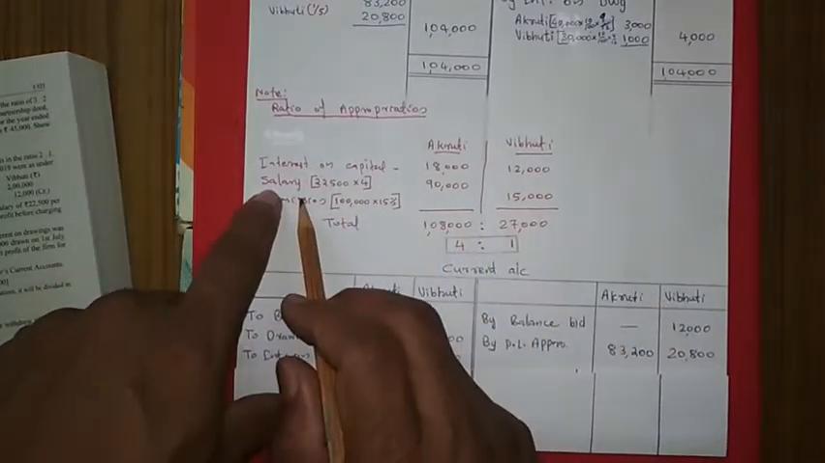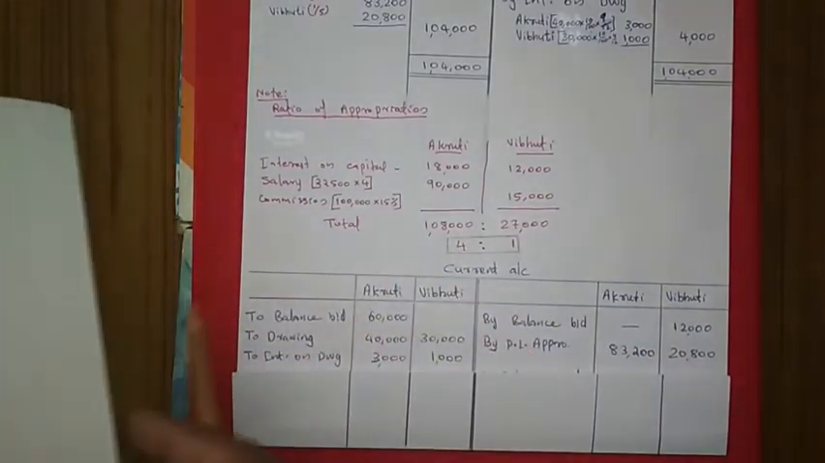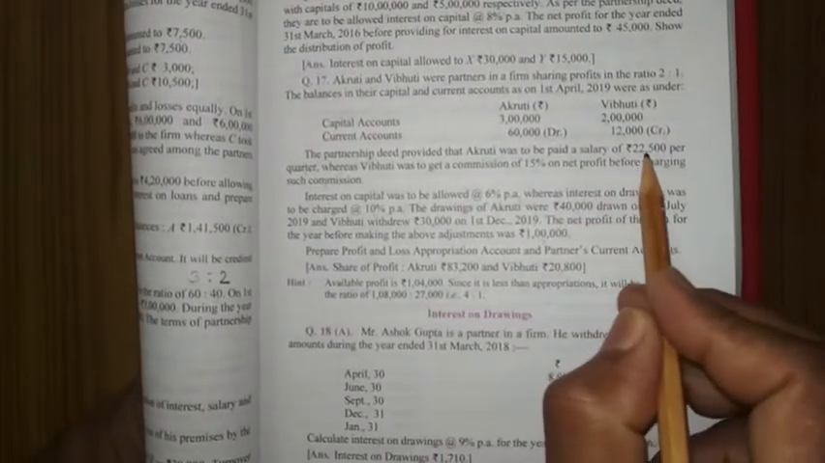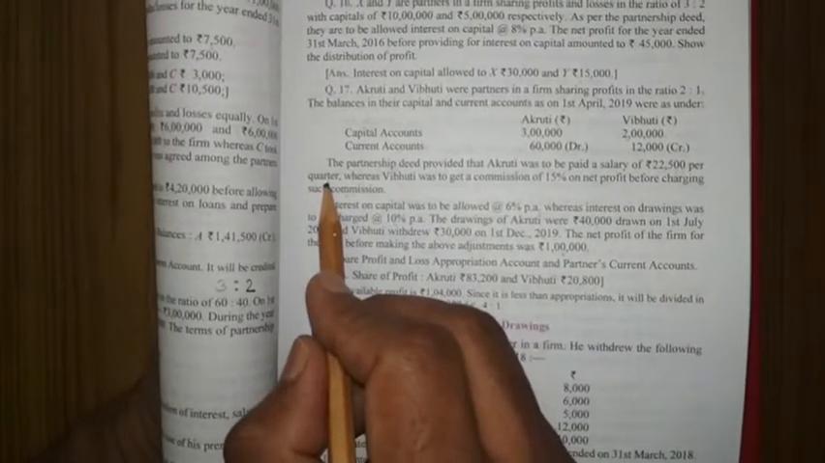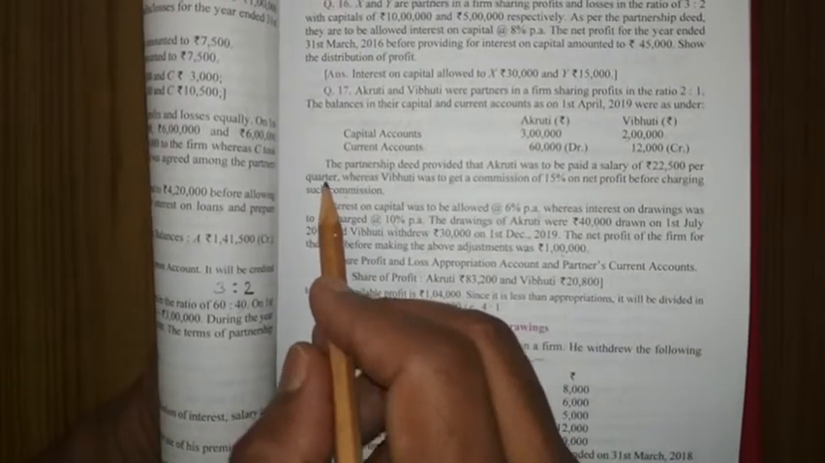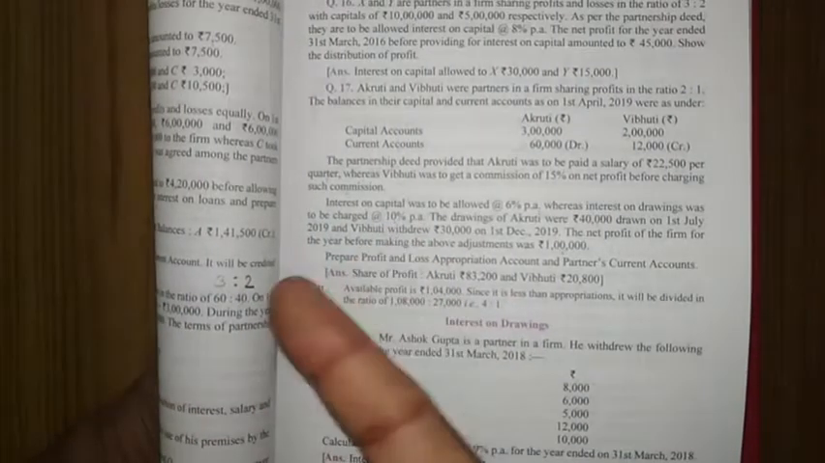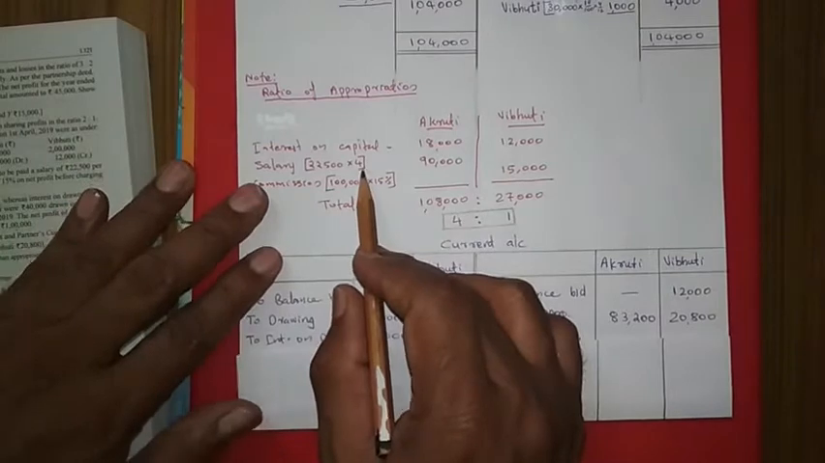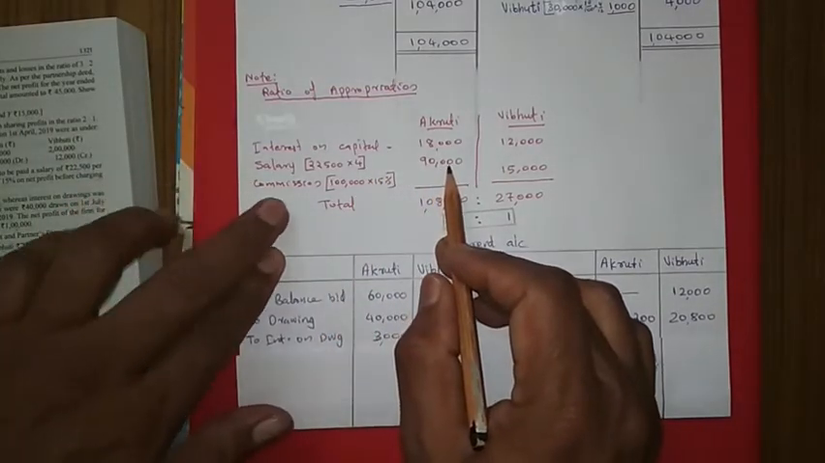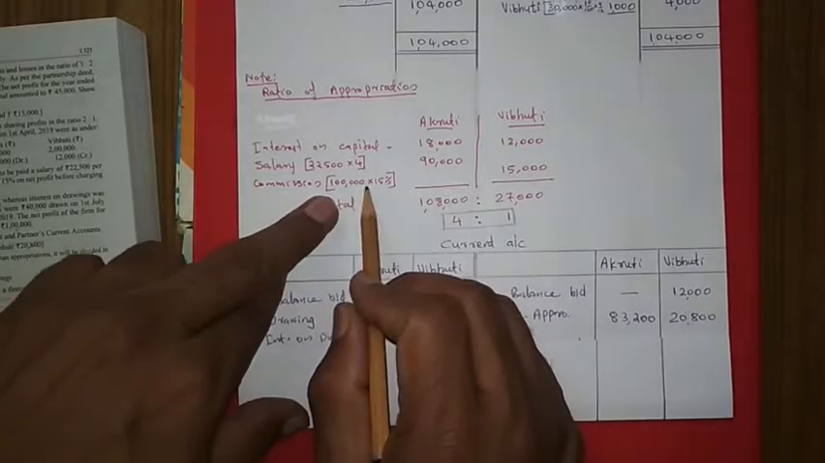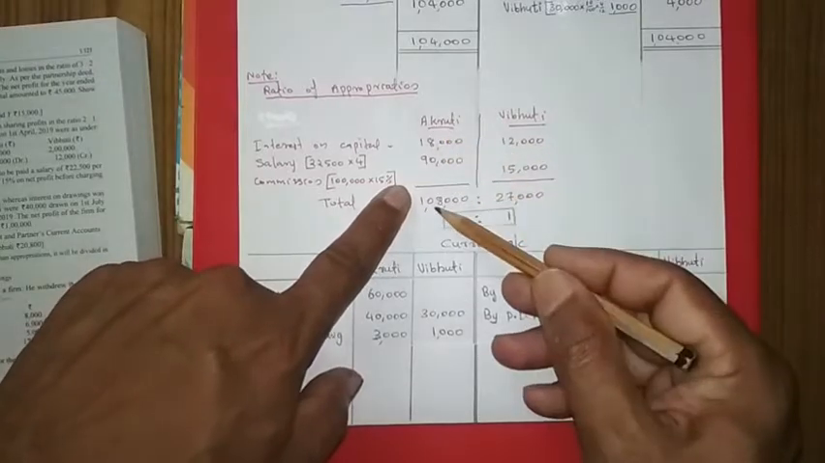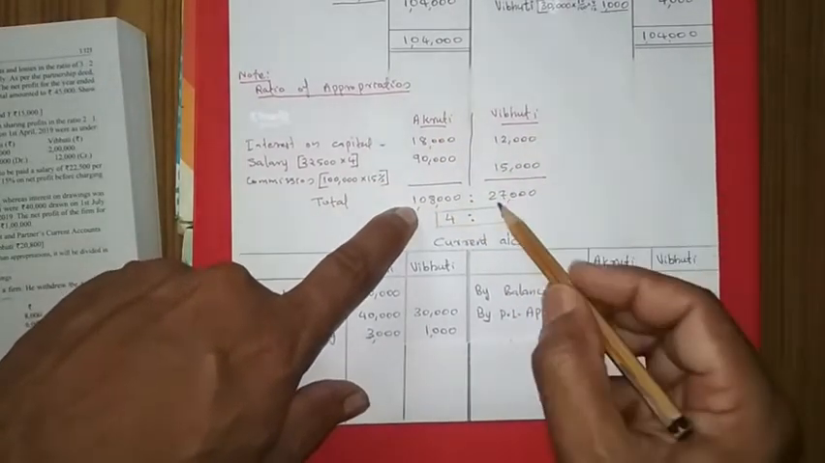Then salary is given for Agruti: Agruti was to be paid a salary of 22,500 per quarter. A quarter means 3 months, and in a year 4 quarters are there, so we have to multiply with 4. So this salary 22,500 multiplied with 4 gives 90,000. And the commission on net profits at 15% that we are calculating is coming 15,000. Then the total for Agruti is 1 lakh 8,000 and for Vibhuti it is 27,000.